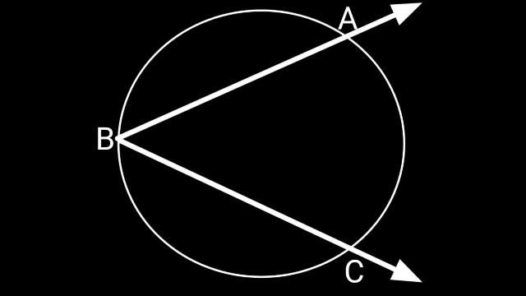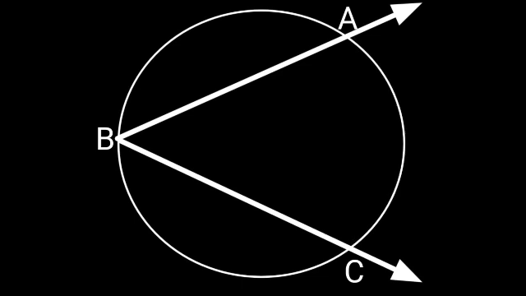We will find that except the endpoints of AC, that is A and C, all points of the curve are inside the angle ABC, and the endpoints of this arc, A and C, lie on the arms of the angle.